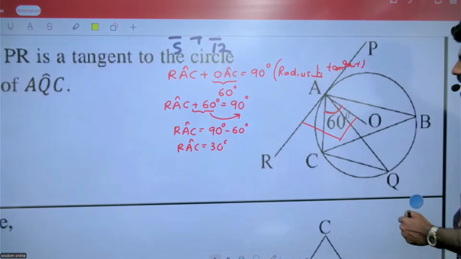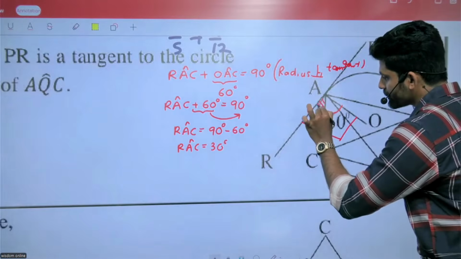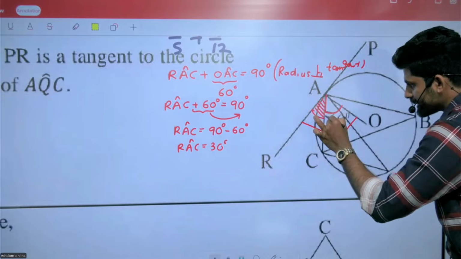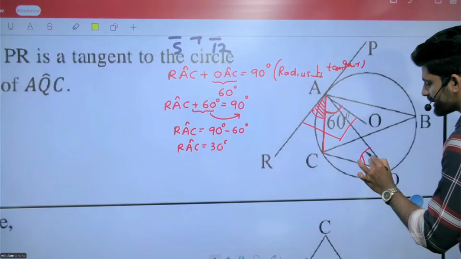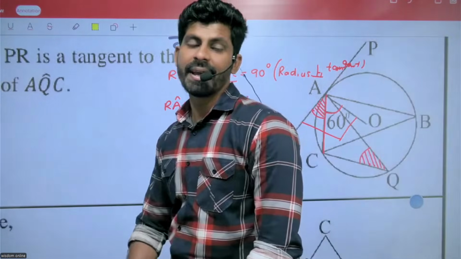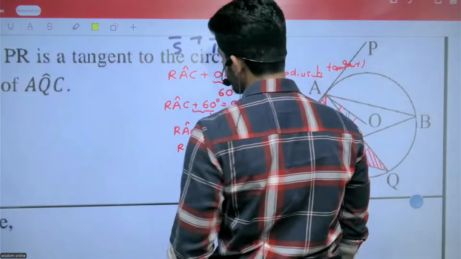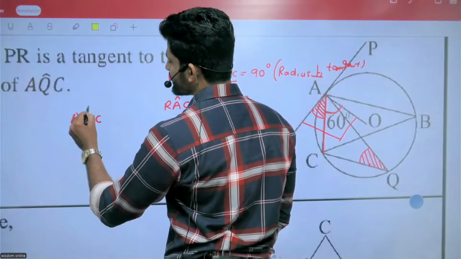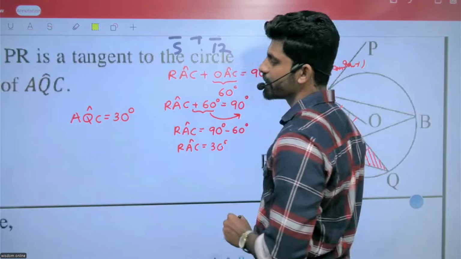Just consider this one equals 30. This is the tangent and this is the chord. Then this one also is 30. Why? Angle in the alternate segment. So AQC equals 30.